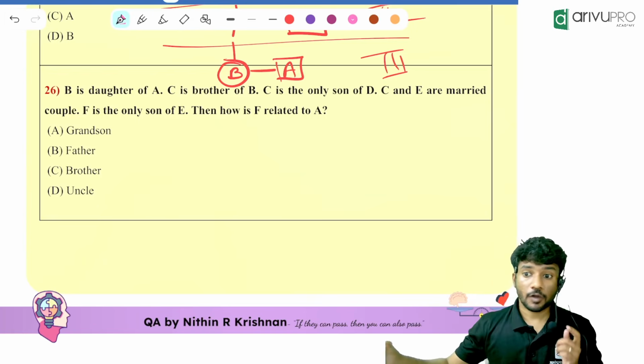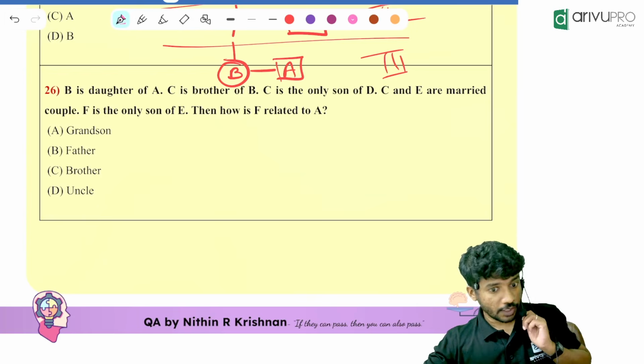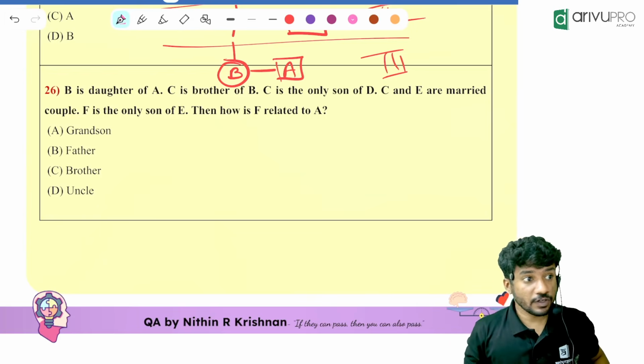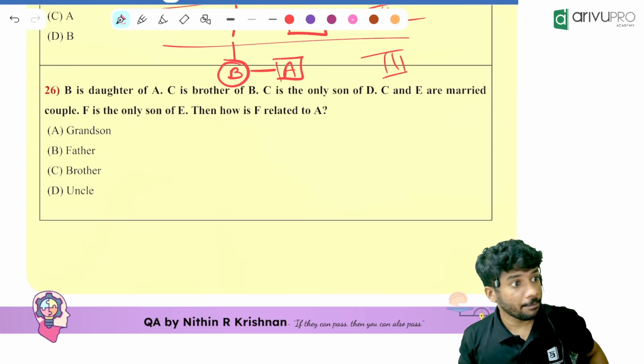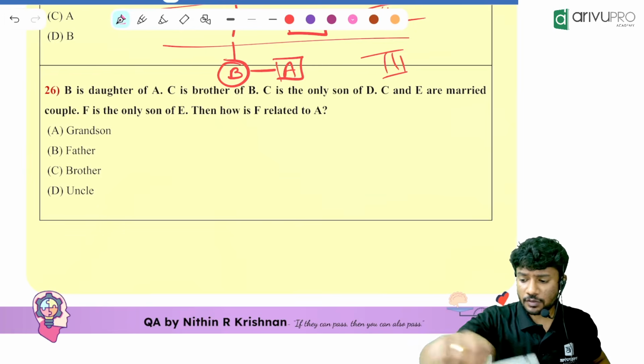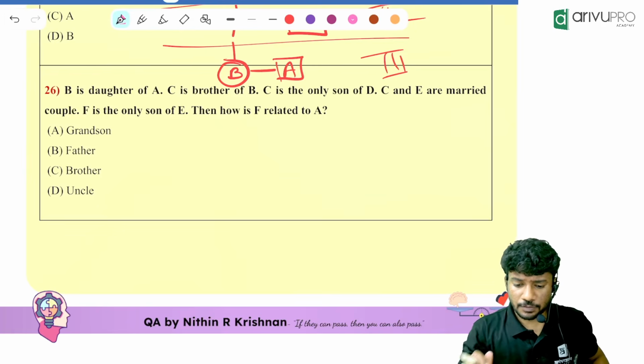Option A. Okay. Option A. Everyone is getting option A. Are you sure? Done? Let's try. We will check whether we are getting option A or not.